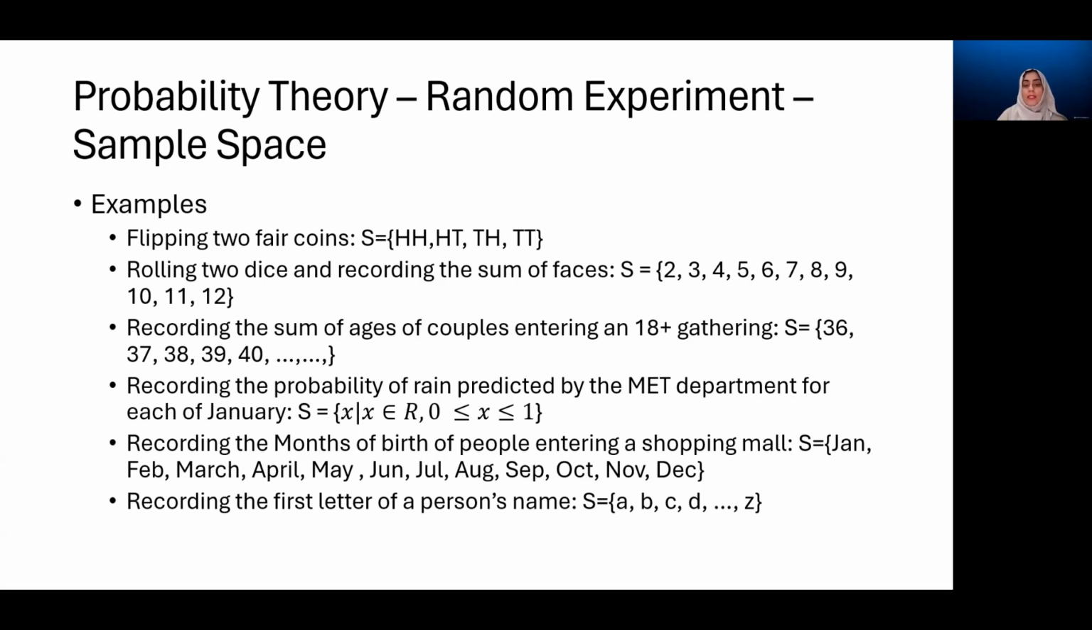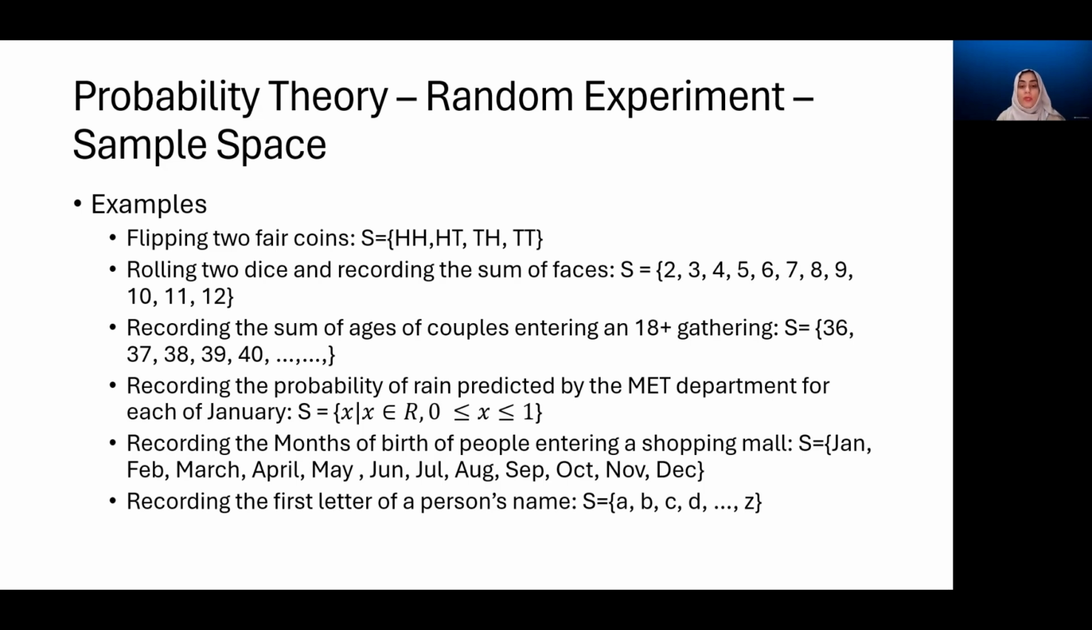This we can write in the set builder notation, because now the probability values range from 0 to 1, both inclusive, and there are infinitely many possibilities. So we have x such that x belongs to the real numbers and x lies between 0 and 1 inclusive.